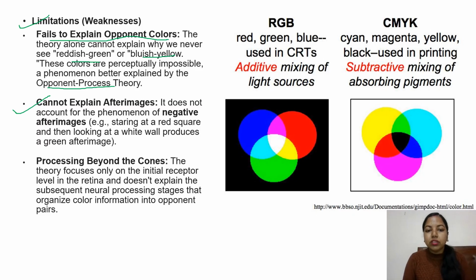Also, it does not explain the processing behind the cones. The theory focuses only on the initial receptor level in the retina and does not explain the subsequent neural processing stages that organize color information in opponent pairs. Like you can see in this figure, we are talking about RGB, that is red, green, blue. Here we are talking about the three classes of color photoreceptors, and we are also talking about the additive mixing of light sources, but we fail to explain other aspects, such as the subtractive mixing of absorbing pigments.